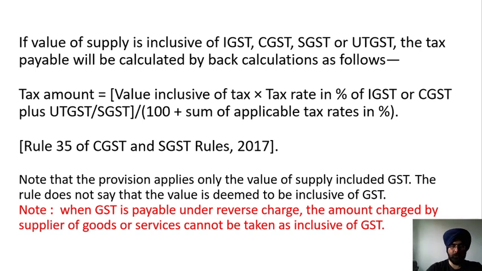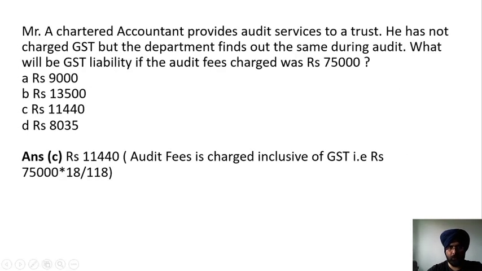So in this case you can say that whatever value has been charged by the chartered accountant was inclusive of GST. So you have to calculate the amount by back calculation: 75,000 divided by 118 into 18, because on audit services there is 18% GST as of now. So you have to treat this value as inclusive of GST and calculate the GST of 11,440.